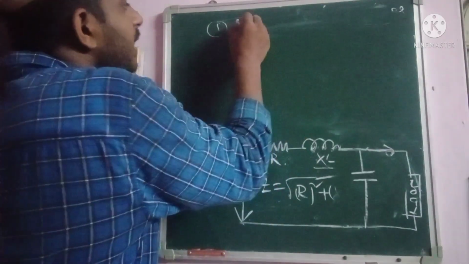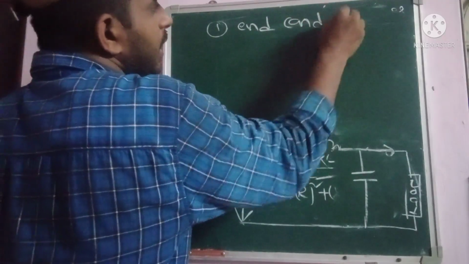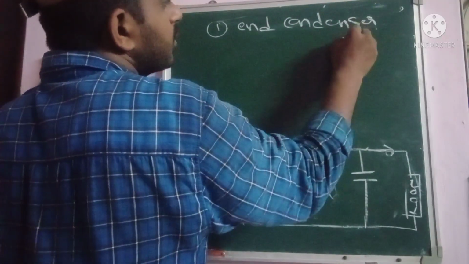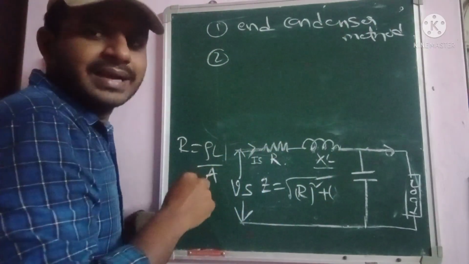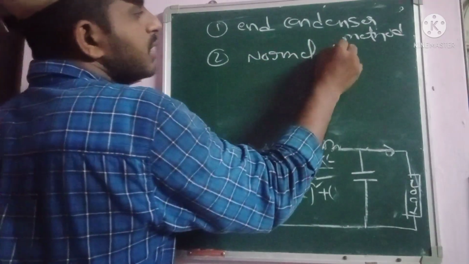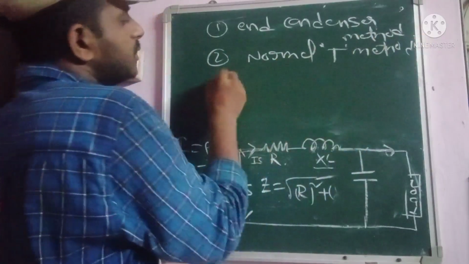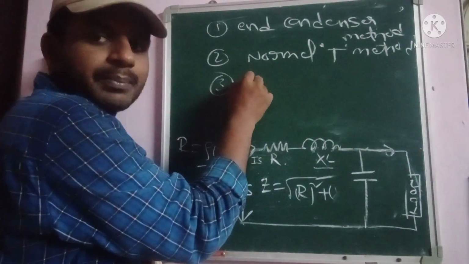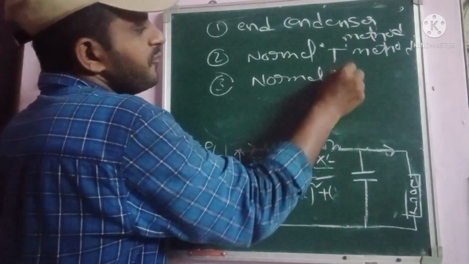One is the end condenser method, the second one is the normal T method, and the third one is the normal phi method.